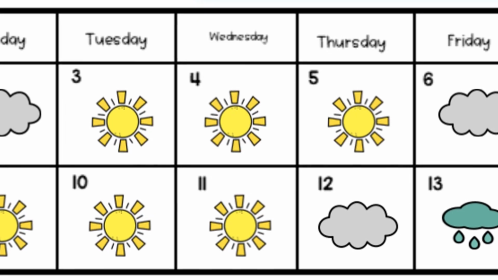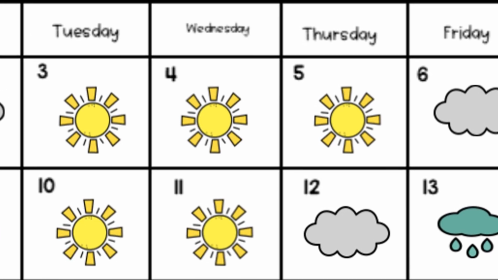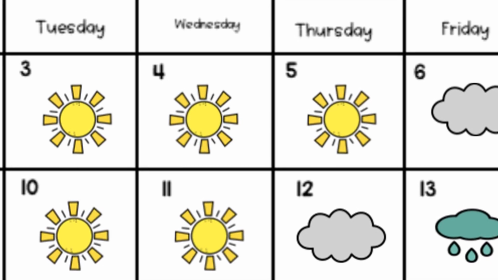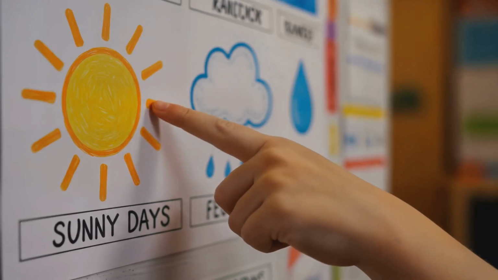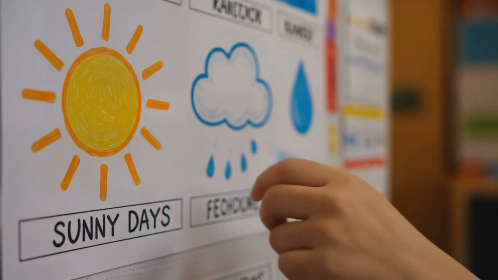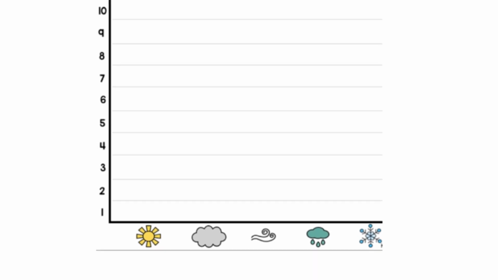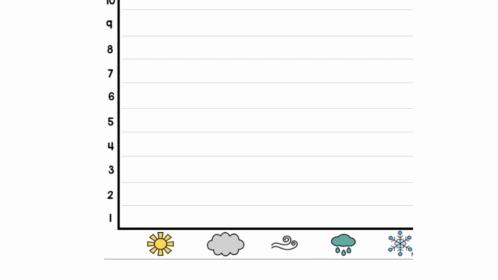Start with a piece of paper or print out a simple graph. On the bottom, write the days. Day 1, Day 2, all the way to Day 10. You can graph the temperature, rainfall, or even how many days were sunny, cloudy, or rainy. Make each weather type a different color, yellow for sunny, blue for rainy, and gray for cloudy.